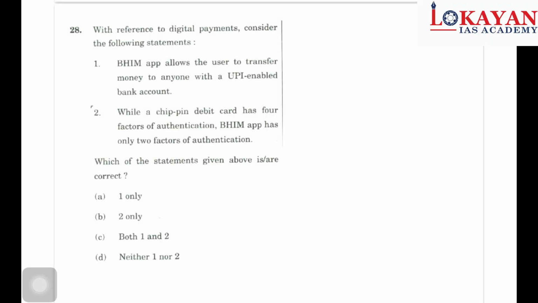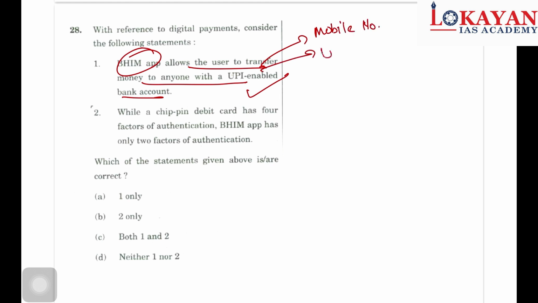So next question is again regarding BHIM UPI. Read this question carefully. BHIM allows the user to transfer money to anyone with a UPI enabled bank account. So this is a clear-cut correct statement. All of you know that if you have a UPI enabled account, then you can transfer money to any other UPI enabled account through mobile number or UPI ID, etc. So this is clear, but here is a trick.